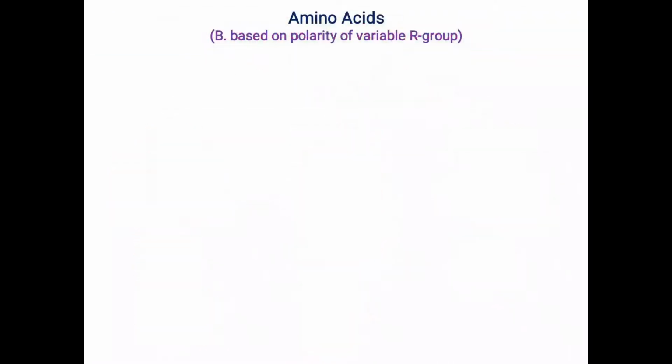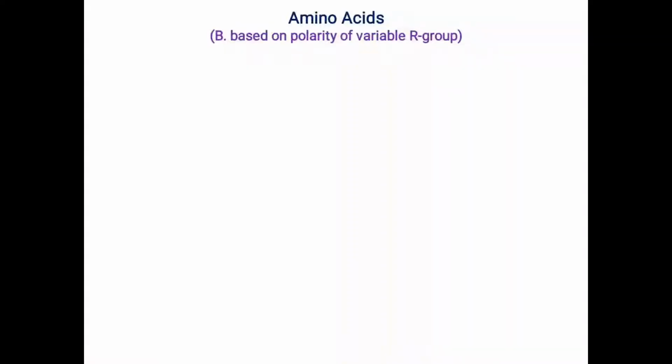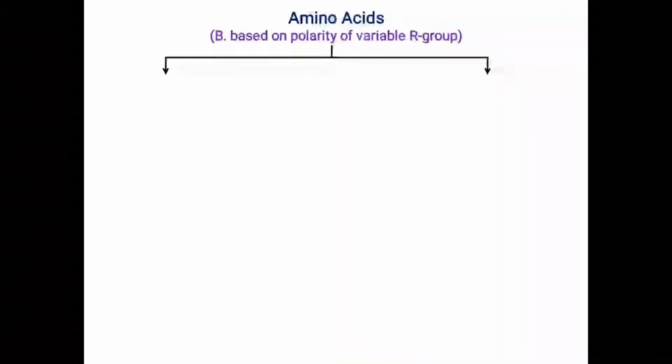Now the next classification of amino acids is based on polarity of variable R groups. As we know, each amino acid is different from another just because of the different R groups they possess. So on the basis of those variable R groups, all amino acids are classified into two major categories.